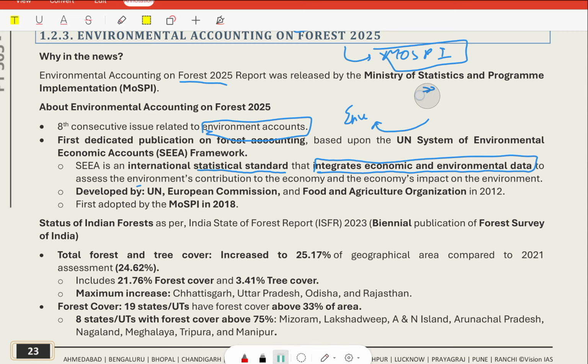According to the status of Indian forest, as per the India State of Forest Report 2023, which is a biennial publication by Forest Survey of India, it is an important report regarding India's forest condition.